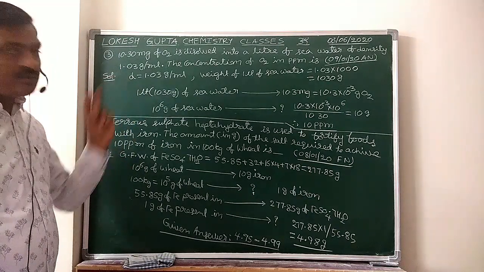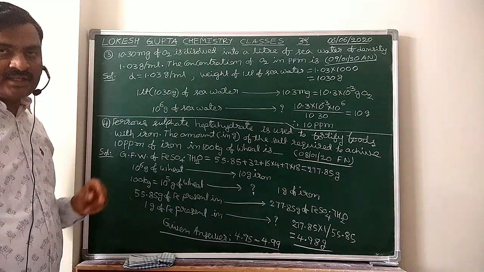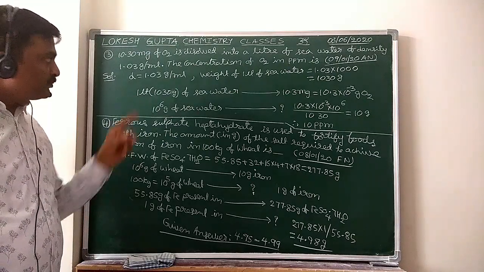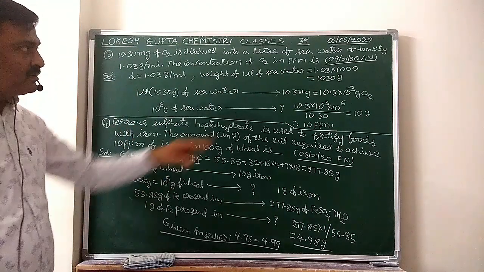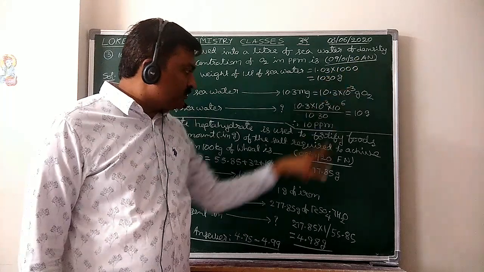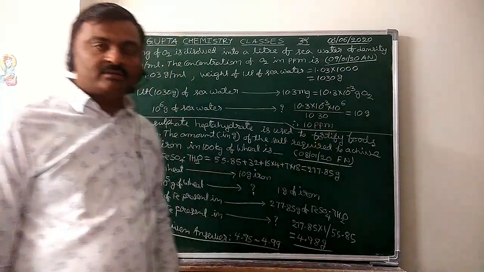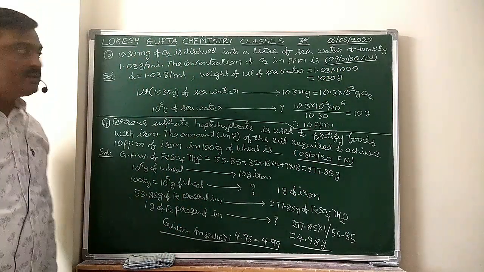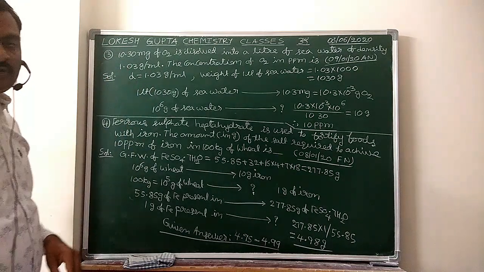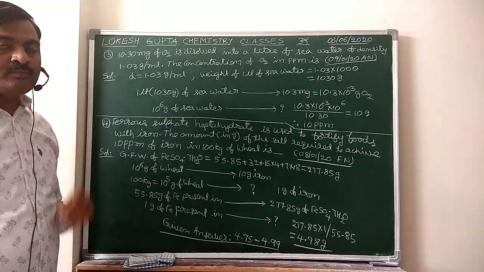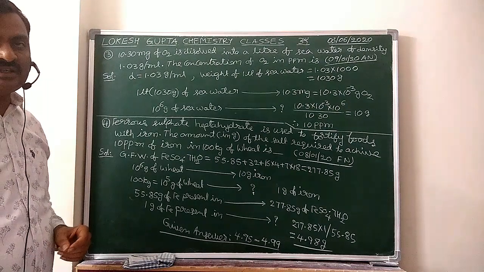Here, two questions are given on the concentration terms: ppm, parts per million. Two questions are given based on ppm. What is ppm? Parts per million. What is the definition?